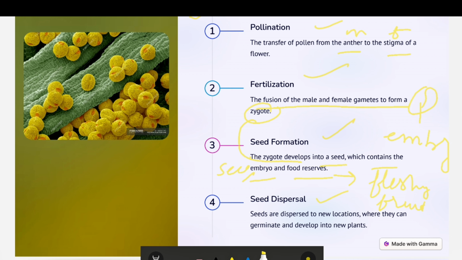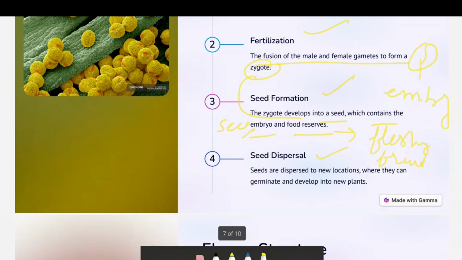Now the next is the seed dispersal. How these seeds are dispersed and why this seed dispersal is necessary. This is again an important question. Okay, all right, I'll tell you. Seed dispersal is important because if there is no seed dispersal, then plants will be produced of the same kind only. All right, or of different kind.